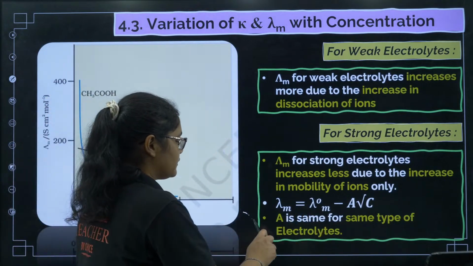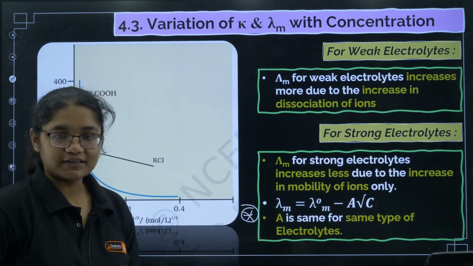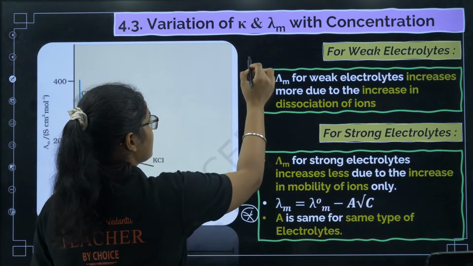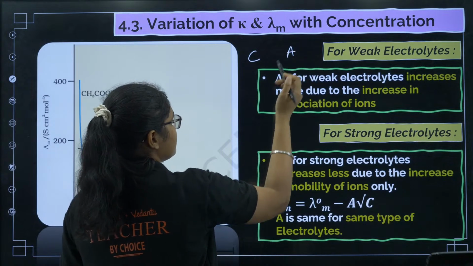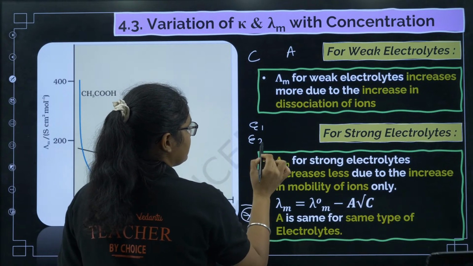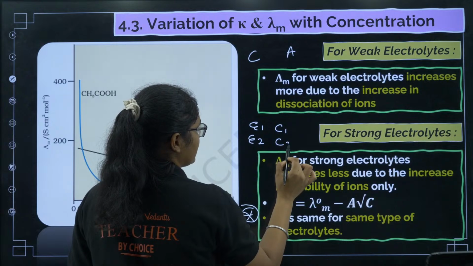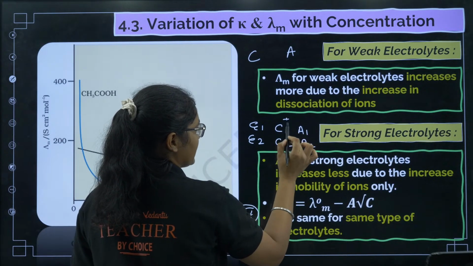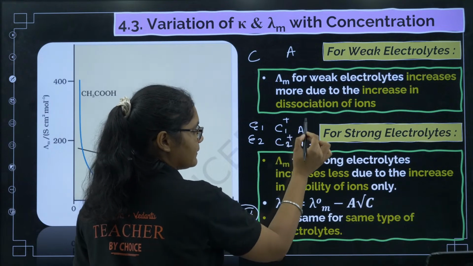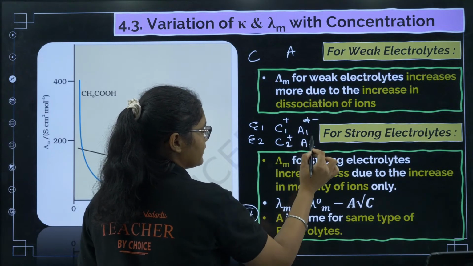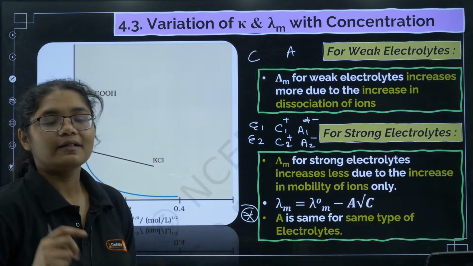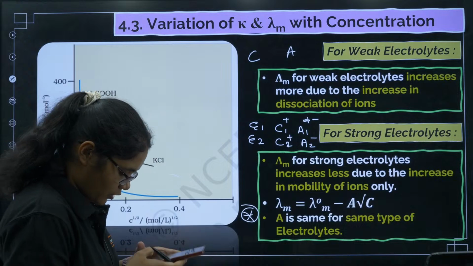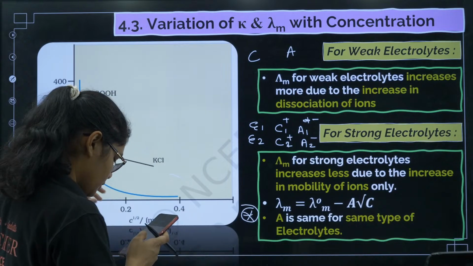This is a question that was asked in the previous year. We will discuss same type of electrolytes. What do we have in an electrolyte? Cation and anion. If I have electrolyte 1, electrolyte 2, cation 1, cation 2, anion 1, anion 2, and the charge of cation 1 and cation 2 are the same, and the charge of anion 1 and anion 2 are the same, then we call them the same type of electrolytes. All of you are getting this?